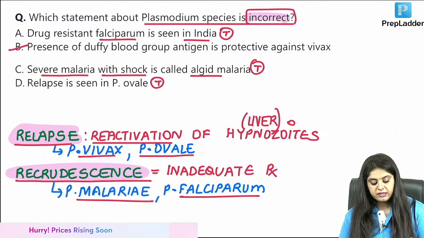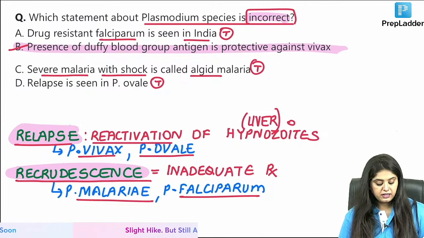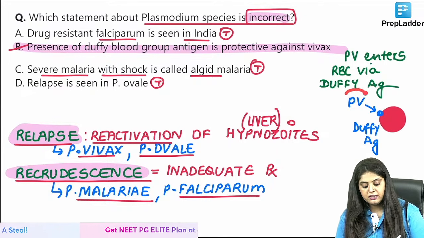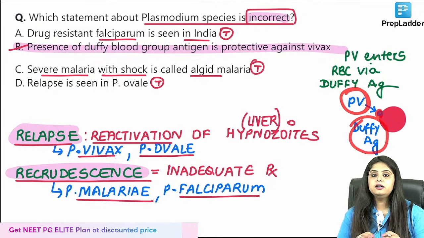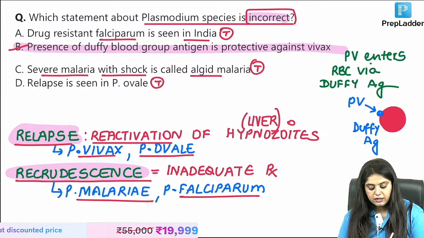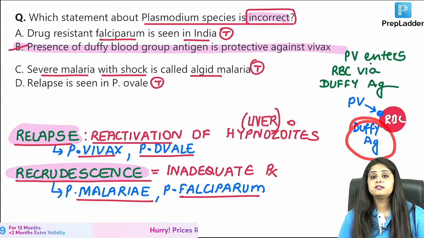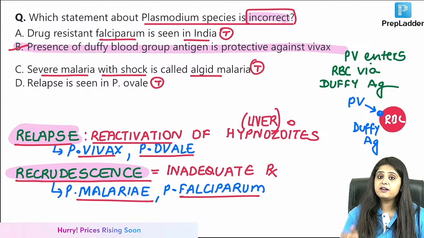The only wrong statement is this: presence of Duffy antigen is protective against Vivax. No, please note, when Vivax enters into our blood, Vivax always enters via a door on our red blood cell. That door on our red blood cell is known as Duffy antigen. It only has to come in via Duffy antigen.